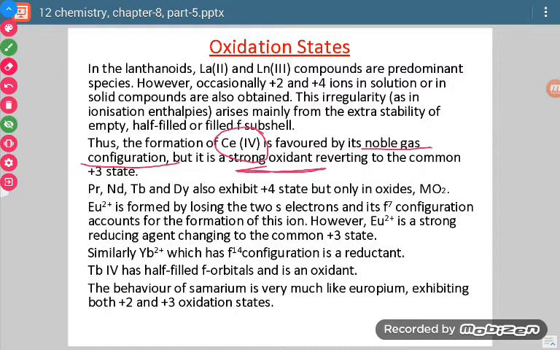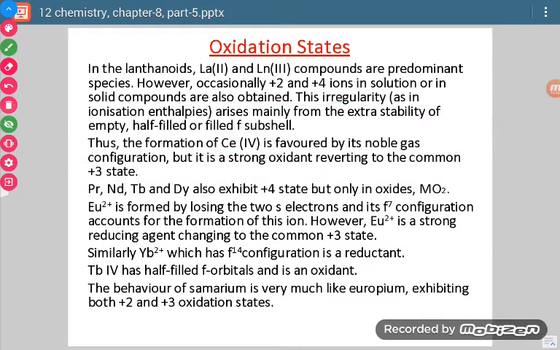So when it is existing in +4 oxidation state and acting as an oxidant, then it will change its oxidation state to +3. Okay, so whatever other oxidation states are obtained by lanthanides like +2 or +4, they will act either as reducing agent or as oxidizing agent, and they will ultimately occupy the state +3.